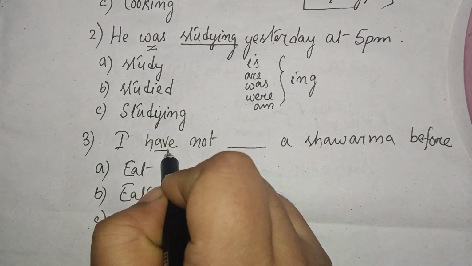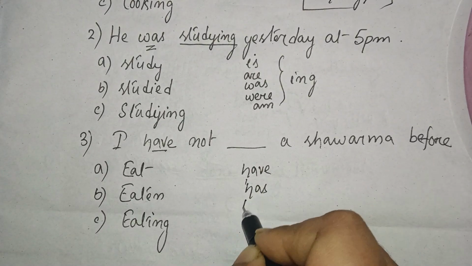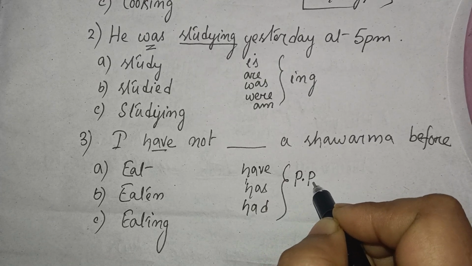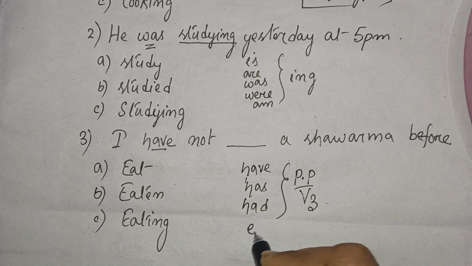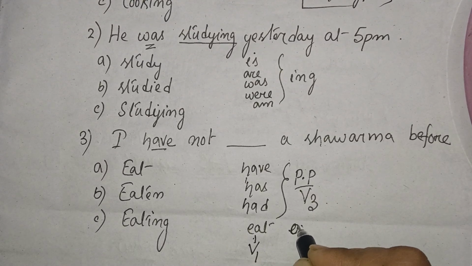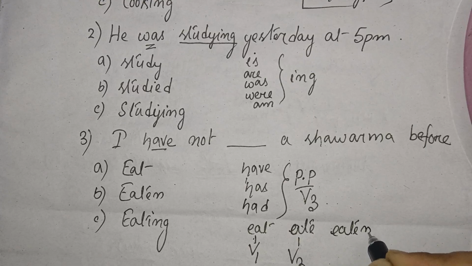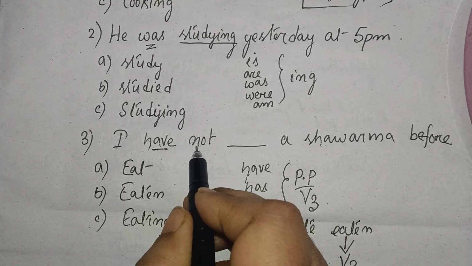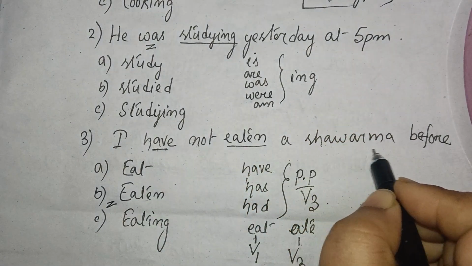The last one is I have not dash a shawarma before. So here the keyword is have, and we know with have, has, and had, here comes verb 3. For example, eat is verb 1, then ate is verb 2, and eaten is verb 3. So here the main keyword is have. So I have not, here the verb 3 is eaten. So I have not eaten a shawarma before.